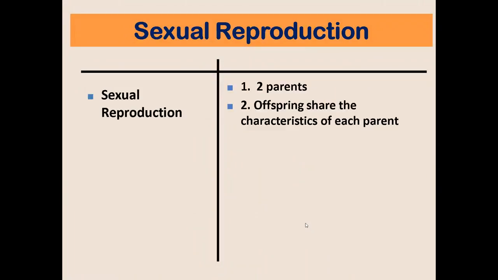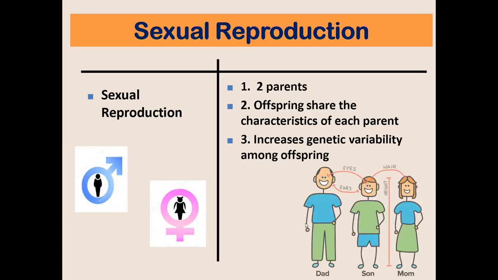Okay. Let us talk about sexual reproduction. Remember that sexual reproduction involves two parents. And offspring share characteristics of each parent. And also remember that sexual reproduction promotes increased genetic variability among offspring. Okay? For example, this is a son of these two people.